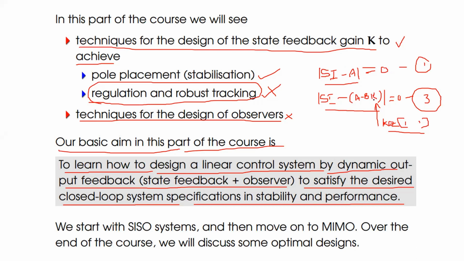Similarly, if I substitute K is equal to 1, 1 and B is equal to 1, 0, then the location of the poles may be changed. That is, we can get a stable system.